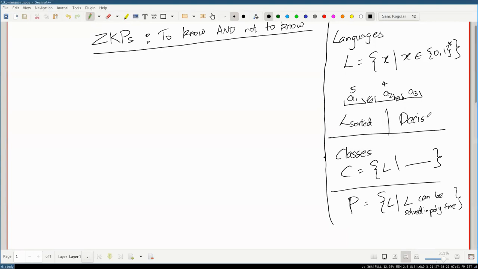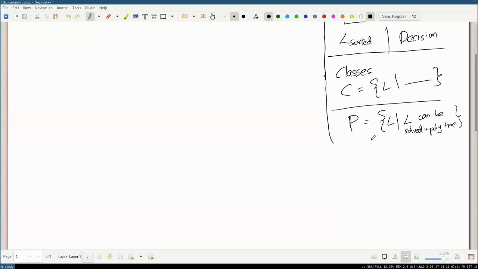You just want to decide whether a particular string is in a language or not. And P is the class of all languages such that there is a polynomial time algorithm, or a computer that runs in polynomial time for every input you give it, such that it can tell you whether an input string belongs to that language or not.